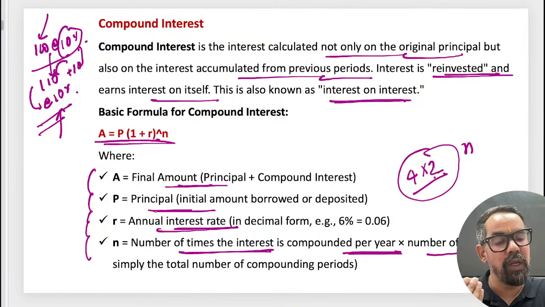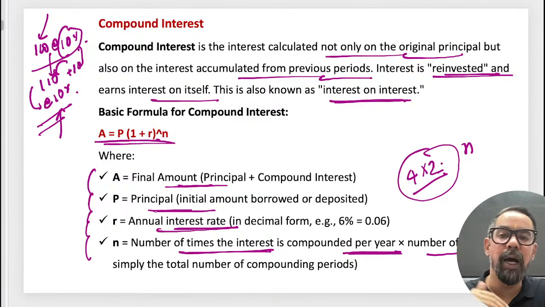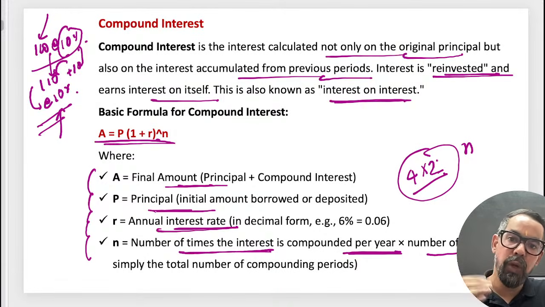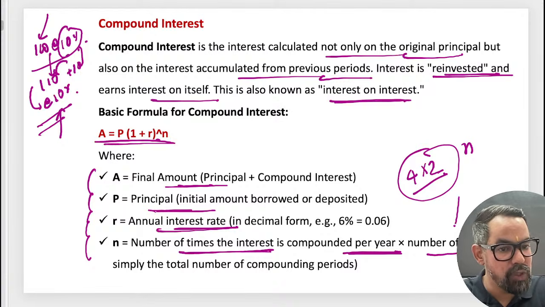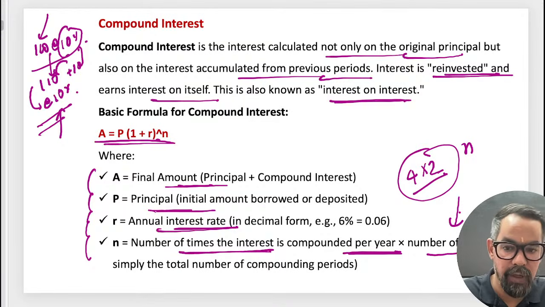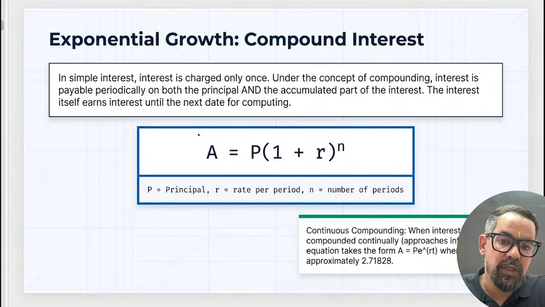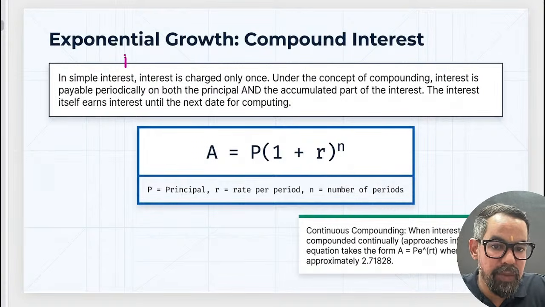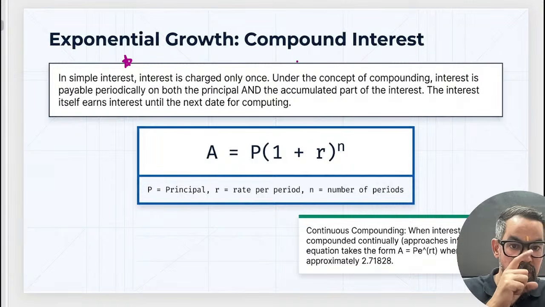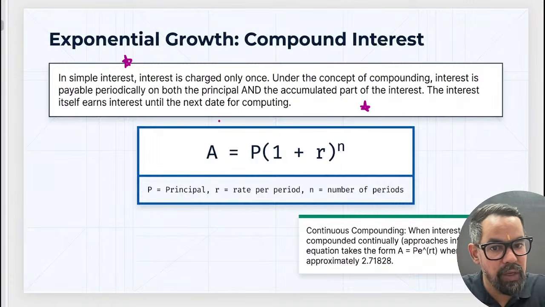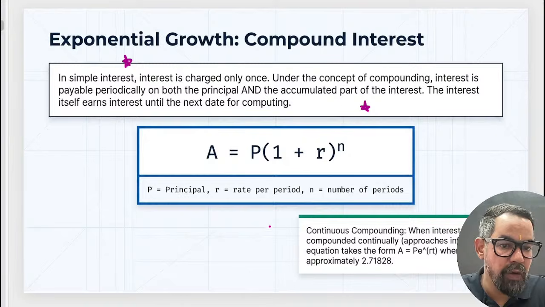If it is quarterly, so 4 into 4. If it is monthly, it is 4 into 12. So that is something which you have to remember from this particular case itself, right? So how do we generally go for this? In simple interest, interest is charged only once, but in this case it is interest on interest. So this is the formula.